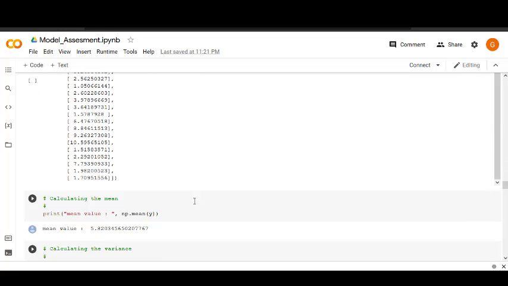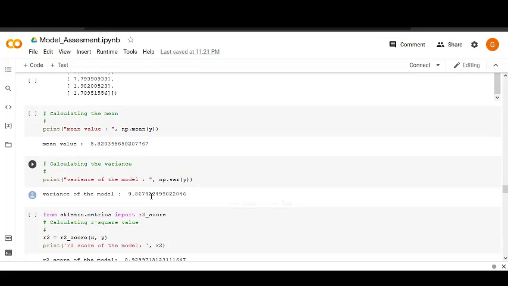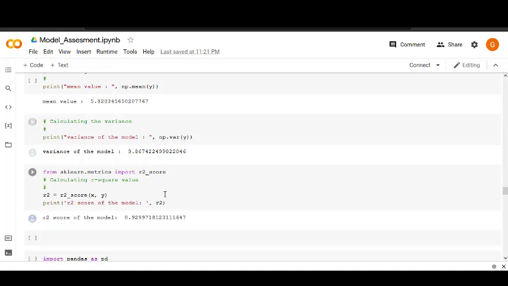So variance was found to be 9.867, and for the R square value, the Pearson's value R, we have used scikit-learn's metrics R2 score library. The R square value came out to be 0.92, which is very good.